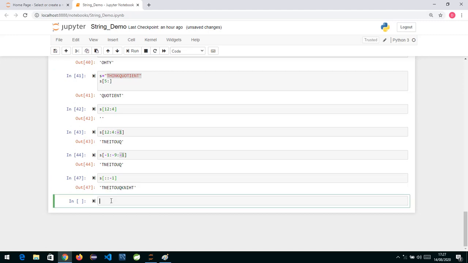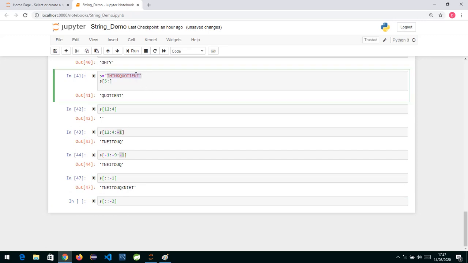Now instead, if I write colon colon minus 2, it is going to go backwards, take the first T, then skip the N and take E, because minus 2 means it is stepping backward by 2 positions.